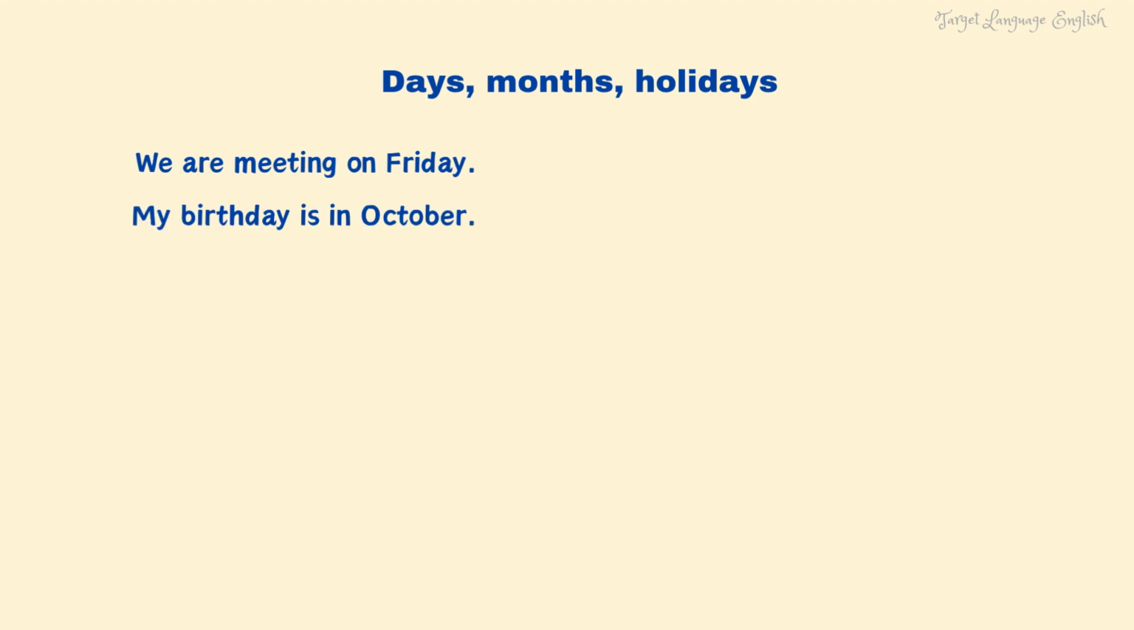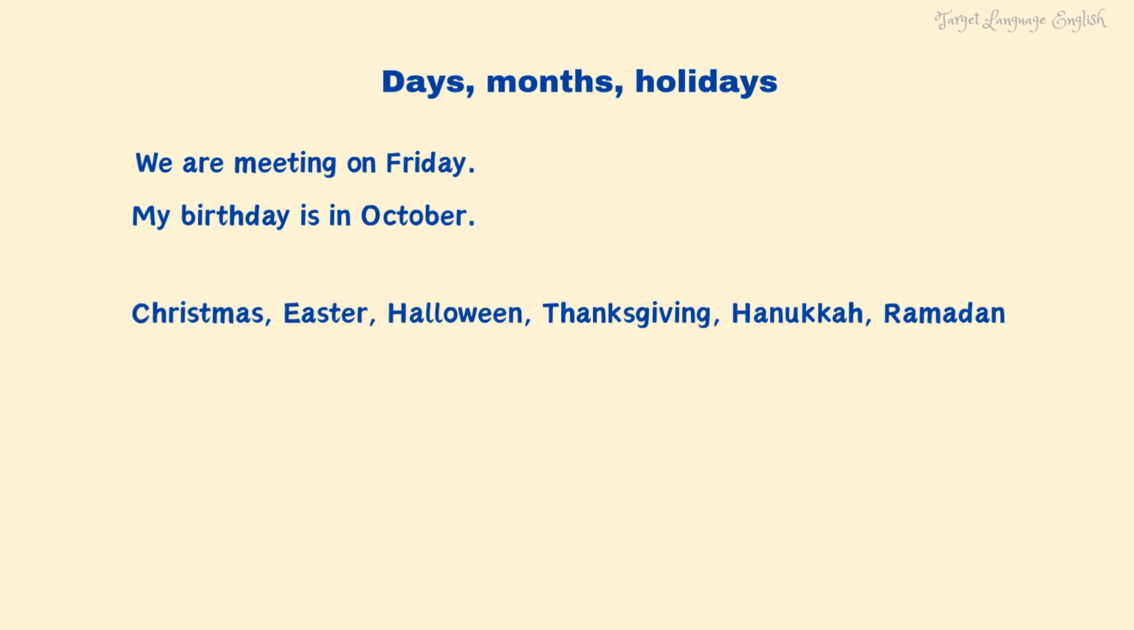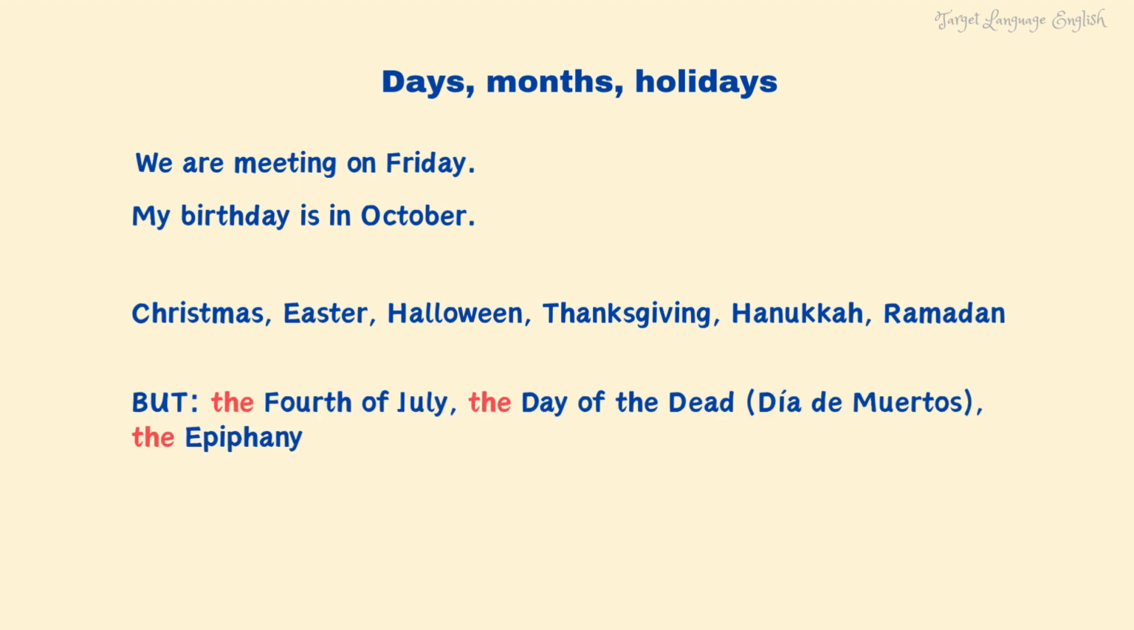We usually use no article with names of days and months. For example, we are meeting on Friday. My birthday is in October. Also, no article with many holidays. For example, Christmas, Easter, Halloween, Thanksgiving, Hanukkah, Ramadan. Some exceptions are the 4th of July, the Day of the Dead, the Epiphany, and so on.